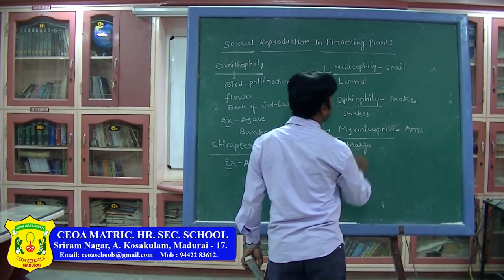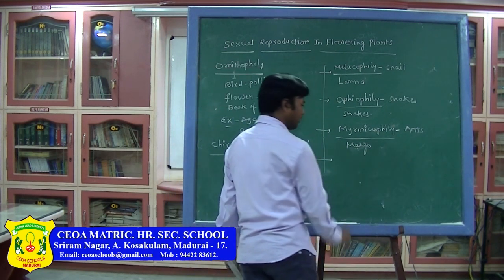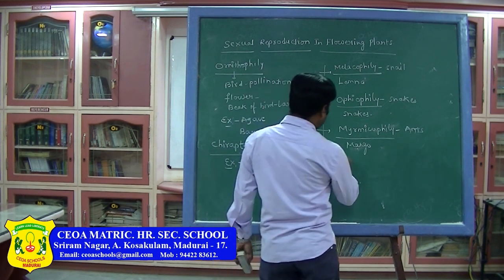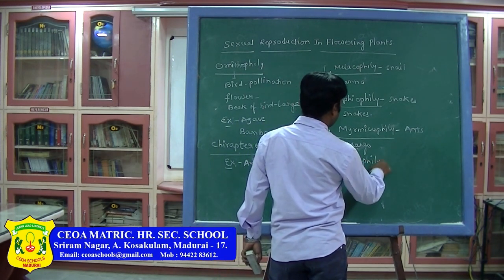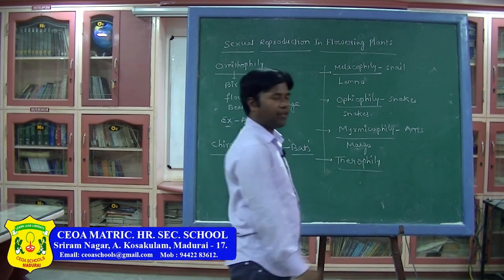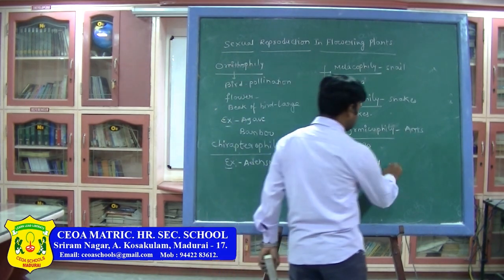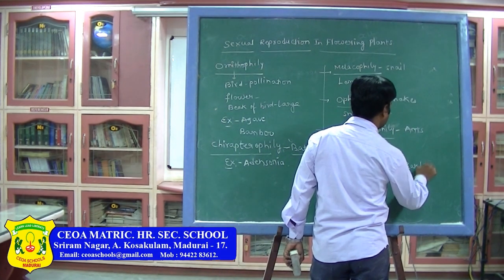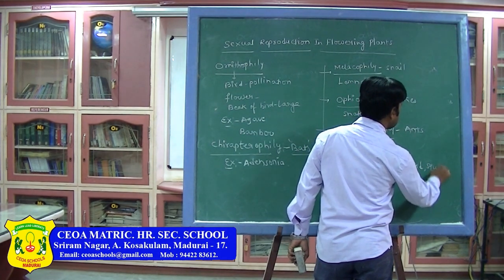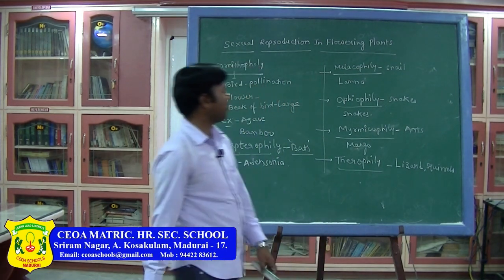In the mango plant, you can see ant pollination. Next, Therophily. The pollination takes place by arboreals or else lizards or squirrels. That is called Therophily.